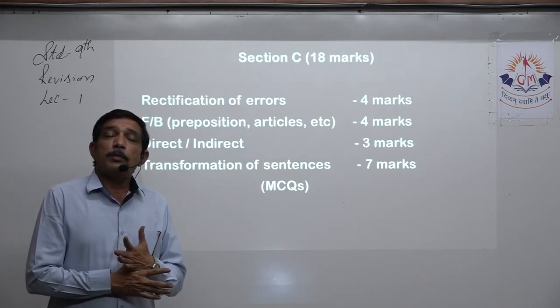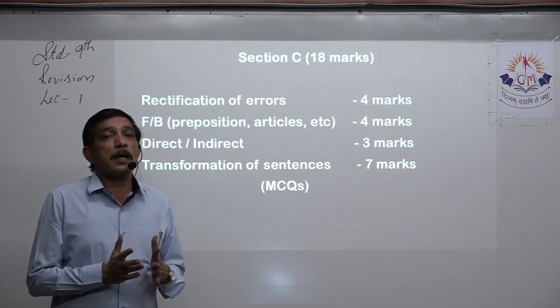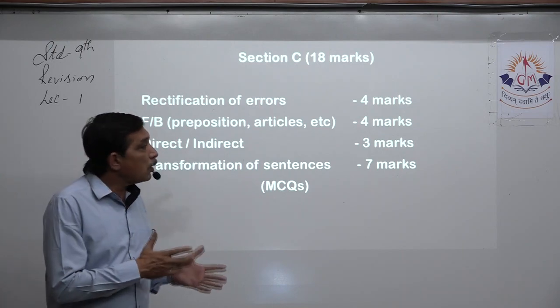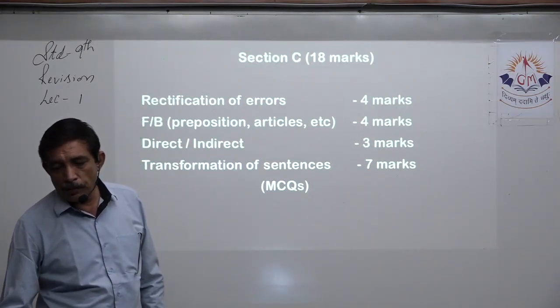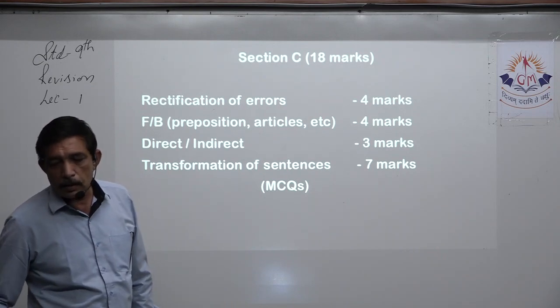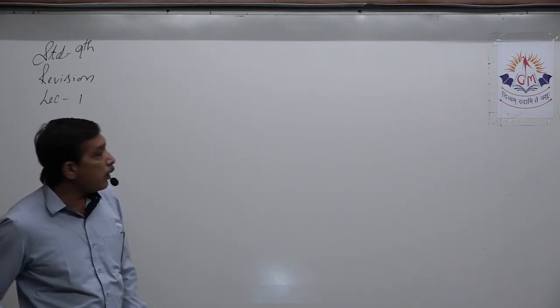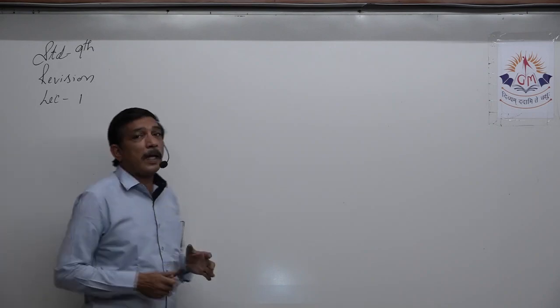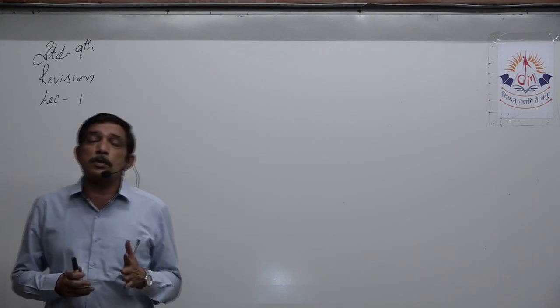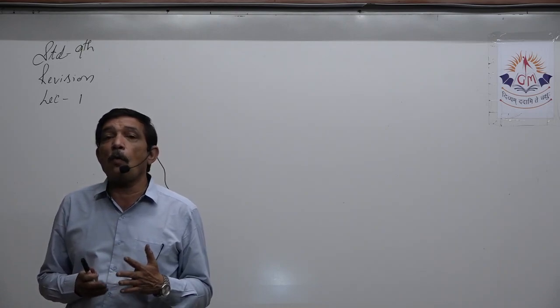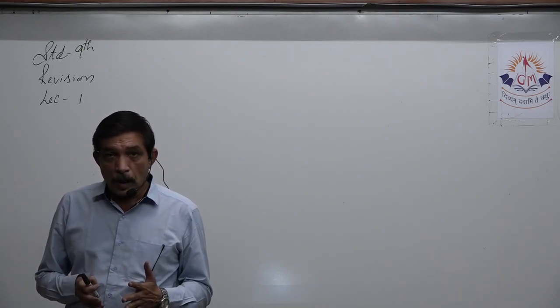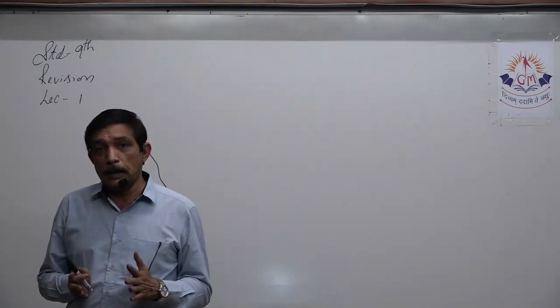Now people tend to lose marks over here. Some people may get 1 mark, some people may get 2 marks. Yes, I would like to explain this a little bit so that we are clear, right? Now rectification of errors. First thing is, students are not able to find what error is there, because they don't know what to look for. How can errors be created?